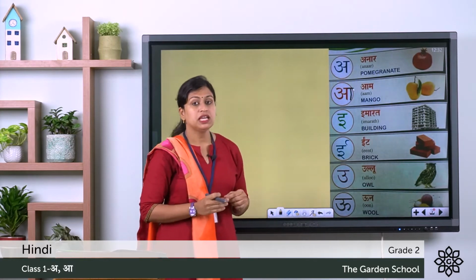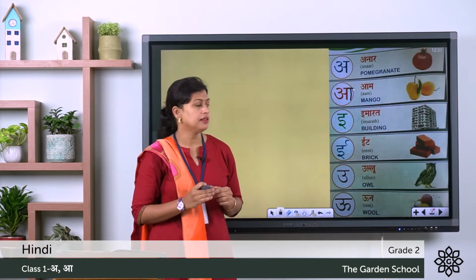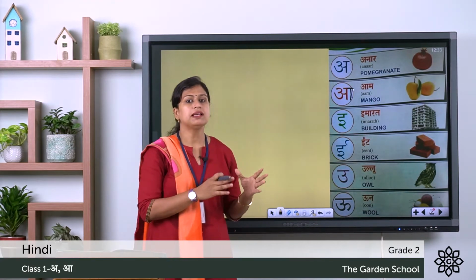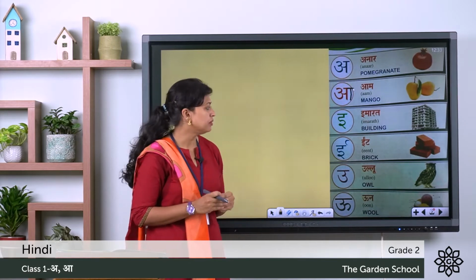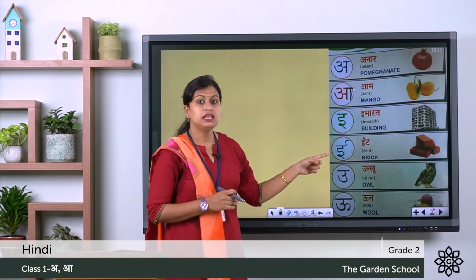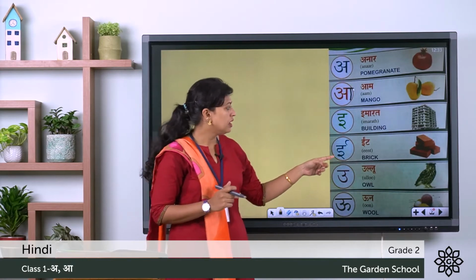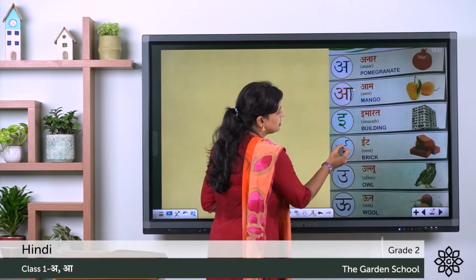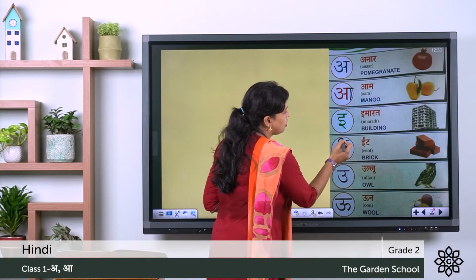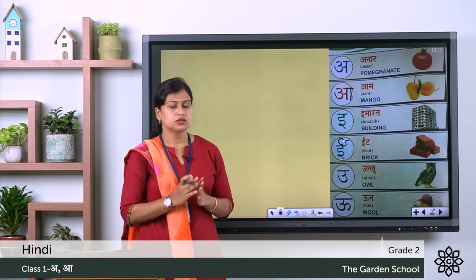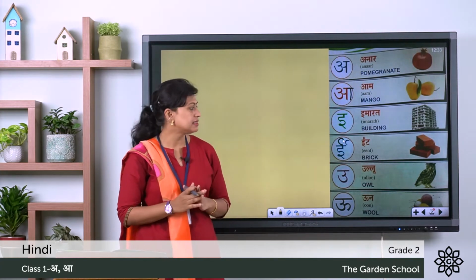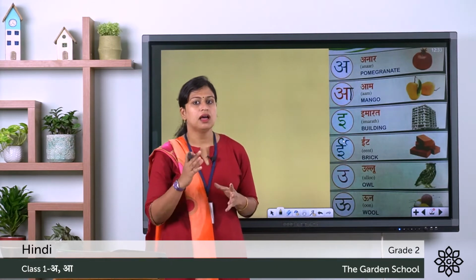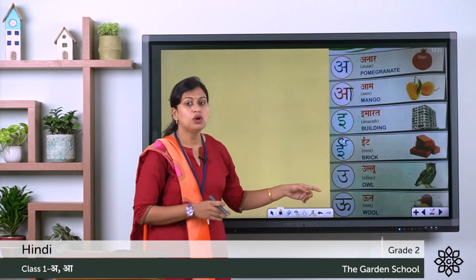The third one, E. E say imarat, means building. So you have to write all these words plus the letters in your notebook. Next one is E. It has a longer sound. Here also there is a small correction. You have to draw this symbol here just on top of E. So this is E with a longer sound. And a word with E is eet. Eet means brick.